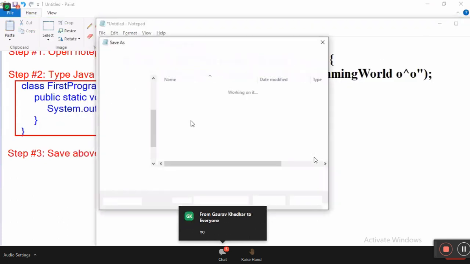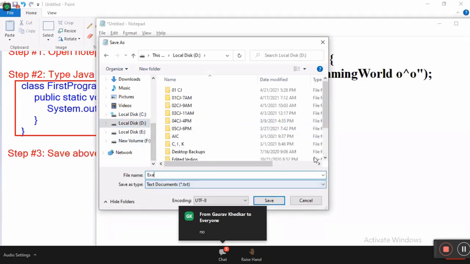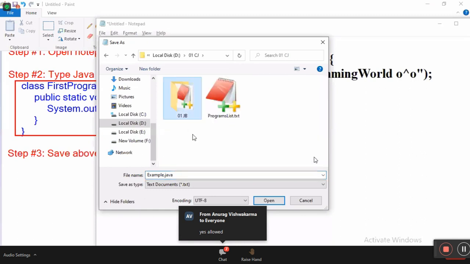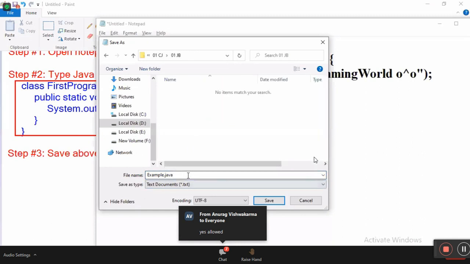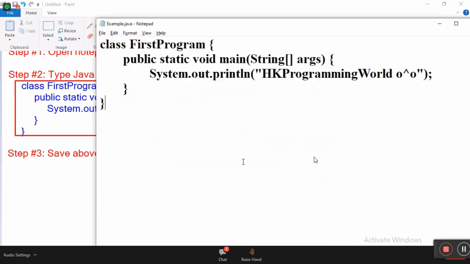Save it with the name. Where do you save? Already yesterday I told you, in 01 core Java, in 01 Java basics, here you save with the name. Saved. No problem.